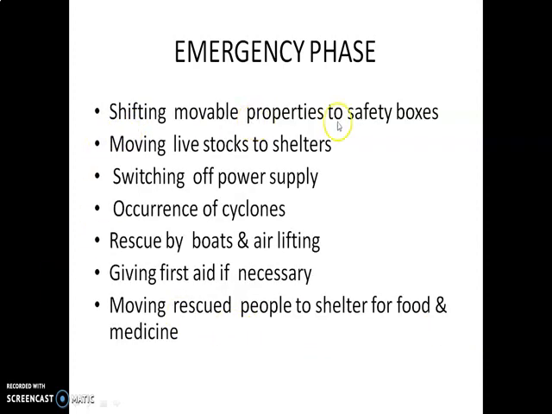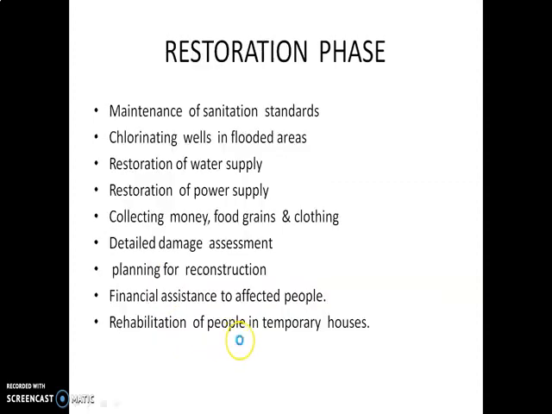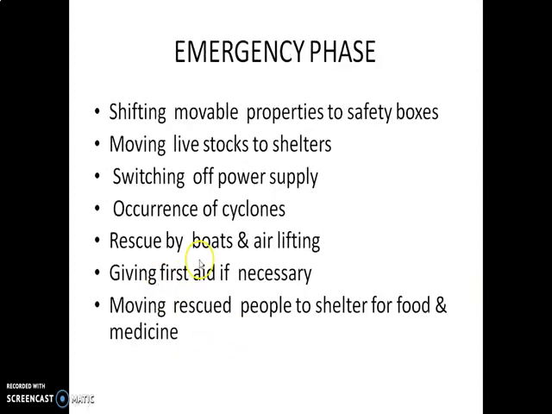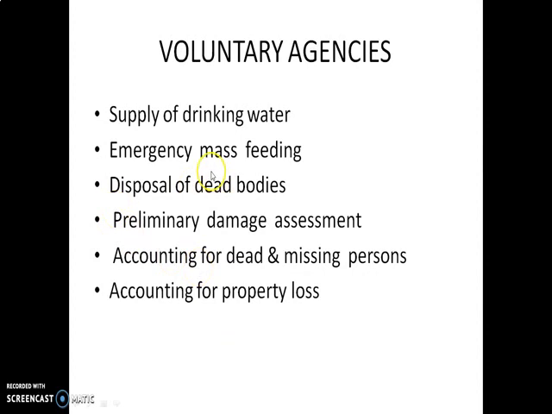Next one, shifting movable properties and safety boxes, livestock to shelters, switch off power supply. Occurrence of cyclones: rescue by boat and airlifting, giving first aid if necessary, moving rescued people to shelter for food and medicine. Next one, we have to go for voluntary agencies. In voluntary agencies, what do you have to do to help the people? You have to supply drinking water, emergency mass feeding, disposal of dead bodies, preliminary damage assessment, accounting for dead and missing persons, accounting for property loss.